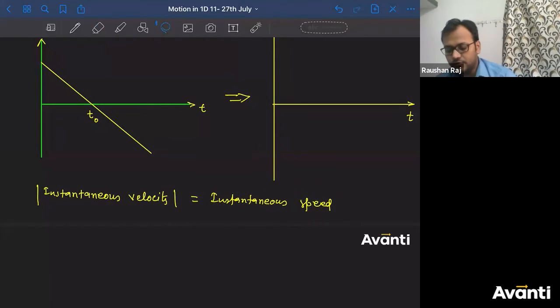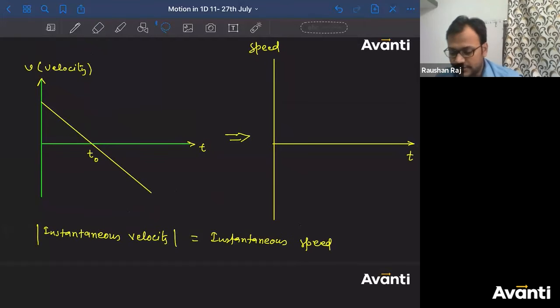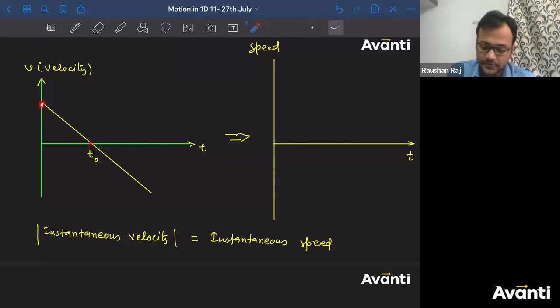So now what we have to do? We have to take the magnitude. Magnitude means we have to take only the positive sign, right? So till this point, there will not be any problem. From here to this point, there will not be any problem. The magnitude of instantaneous velocity will be these values.